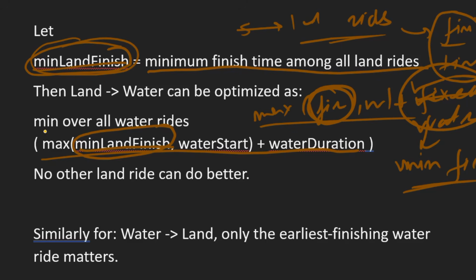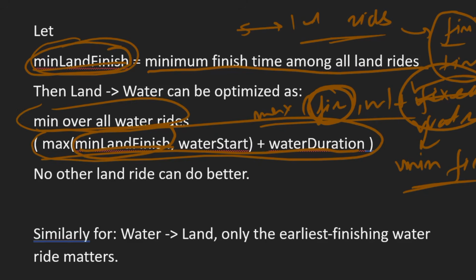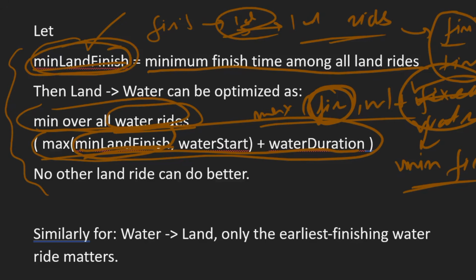And then we find the minimum value of this expression over all the water rides. So what we have done is, first we find the minimum finish time among all the land rides, and then use that minimum land finish, we iterate over all the water rides, and we find the minimum value of this expression over all the water rides. That is our minimum answer for this order,